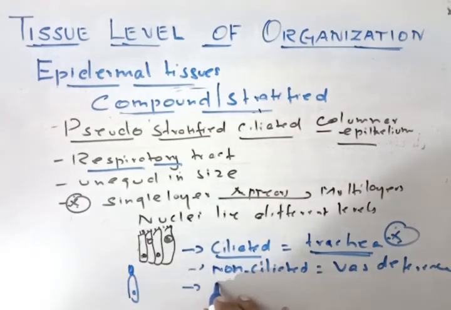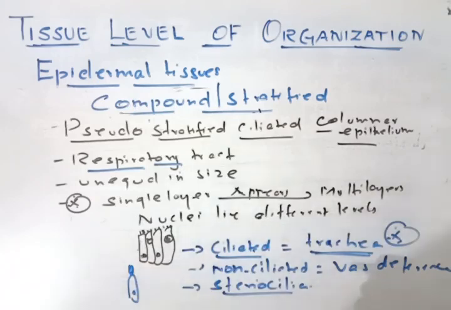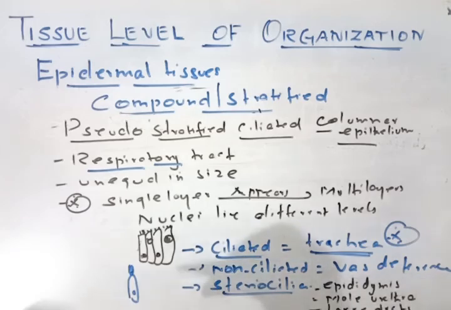If it has stereocilia, it is found in the male, on the epididymis. It is there on the male urethra, the male urethral tract, and even some large ducts. So this is one type of special ciliated pseudostratified columnar epithelium.